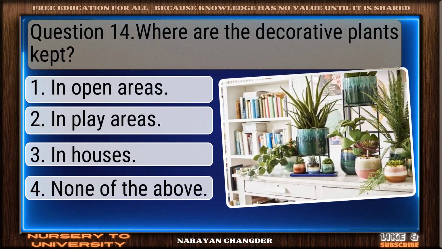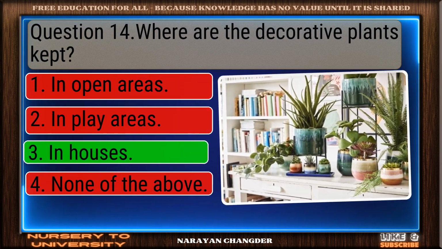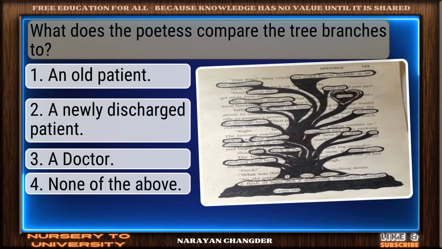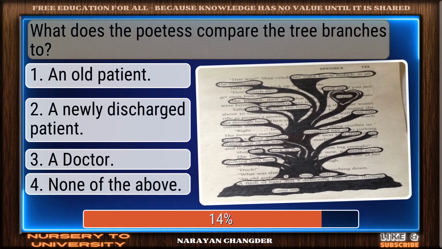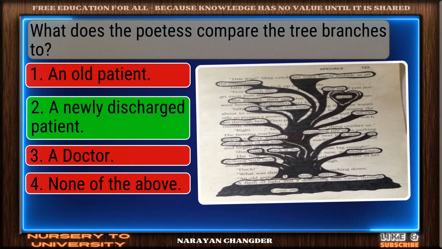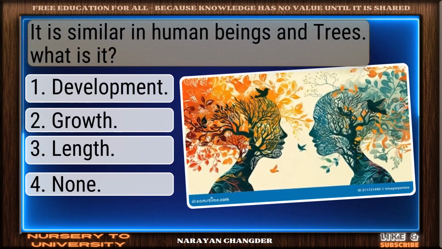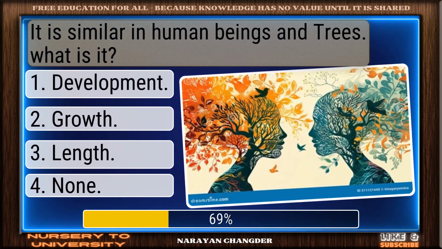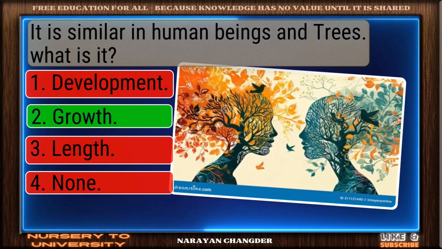Question 14. Where are the decorative plants kept? On track. In houses is the correct answer. What does the poetess compare the tree branches to? Solid response. A newly discharged patient is a valid choice. It is similar in human beings and trees. What is it? Well reasoned. Growth is the correct choice.